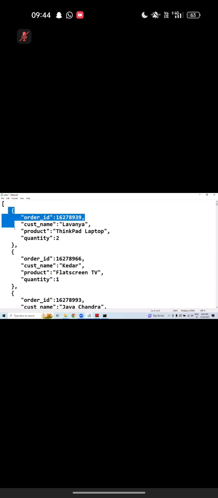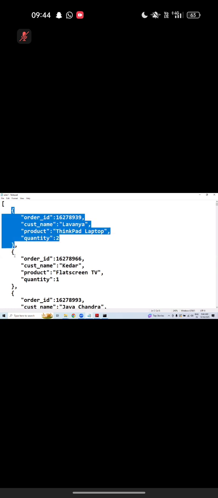Okay, just imagine. For your kind information, that is not a list, but the syntax. Think like this one is dictionary number 1. In this dictionary, what is a key? Order ID. This one is the value. Customer name key, Lavanya. The first customer record is one dictionary, the second customer record is another dictionary, same thing like that. If there are 500 customers, then how many dictionaries? 500 dictionaries actually. The JSON file looks like this.